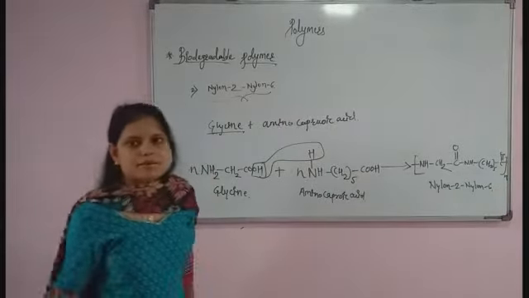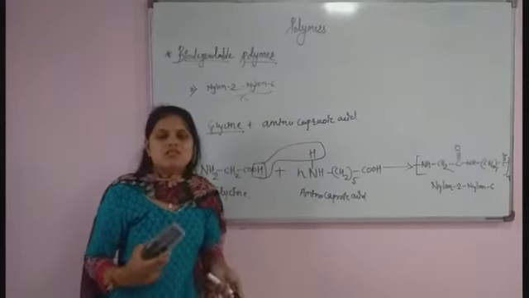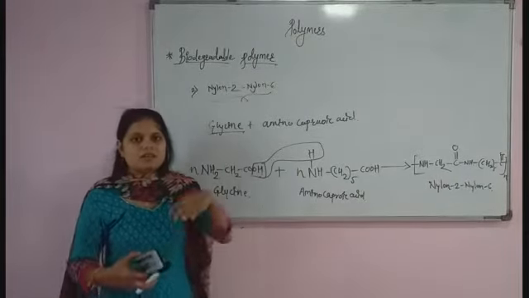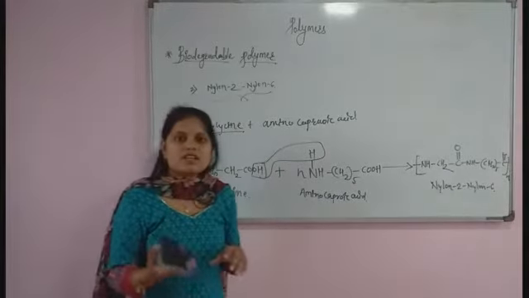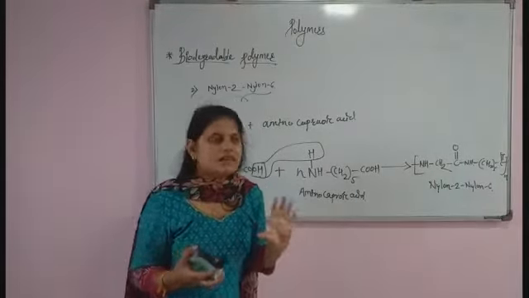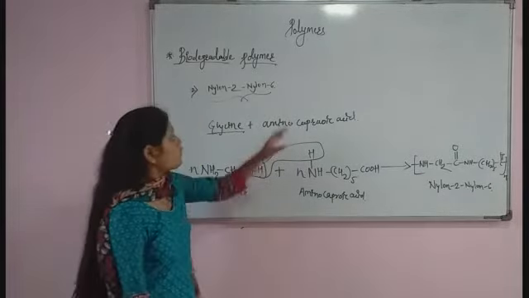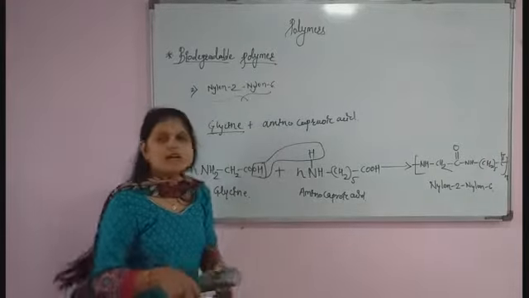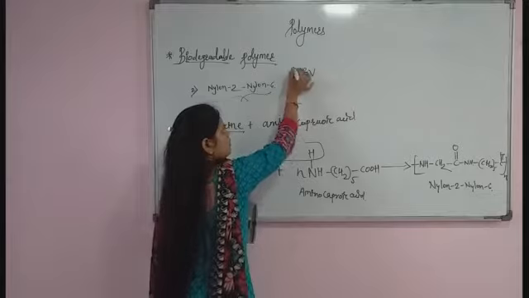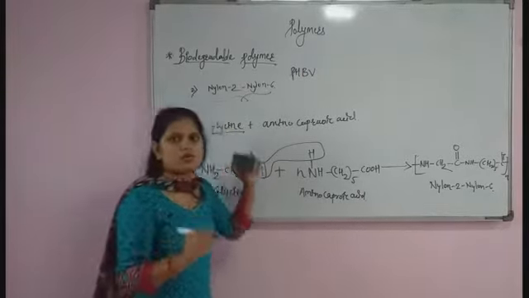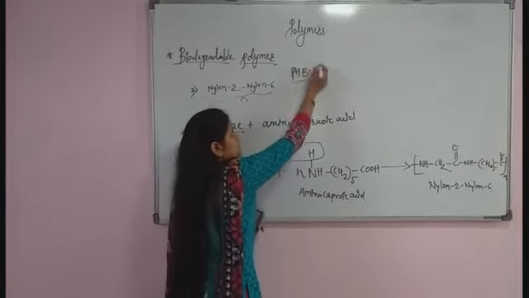And this is also an important example of biodegradable polymer. I hope you understand what is meant by biodegradable polymer. This polymer is one which undergoes degradation by microorganisms within a short period. That is nothing but biodegradable polymer. I gave a few examples of biodegradable polymer. The first will be PHBV, and the second will be nylon 2, nylon 6. You should remember that PHBV is very important.